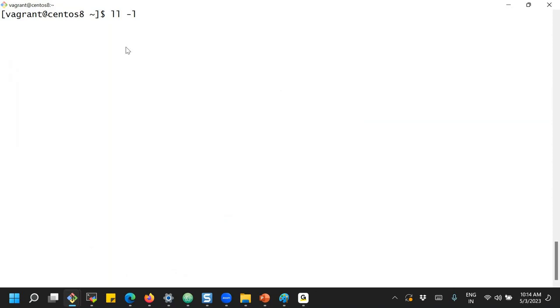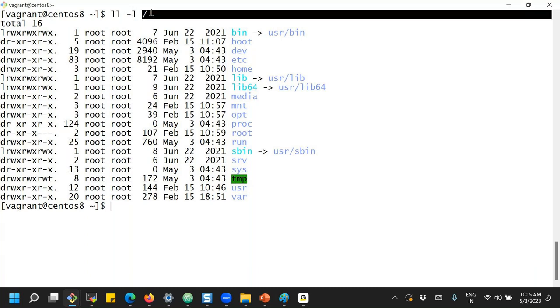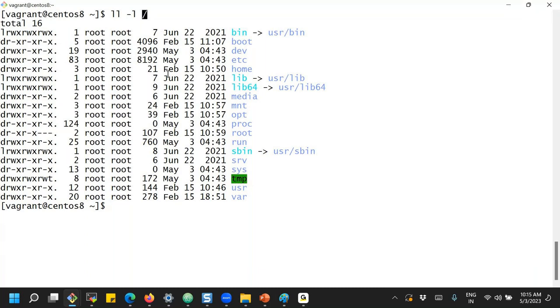Go ahead with that, because each and every command is explained in the class from the Linux point of view. We just refer to the videos for most of the content, but I'll try to give some high-level important points in the class. Use ls -l or ll, that is a long list. This is the root path that we have specified.